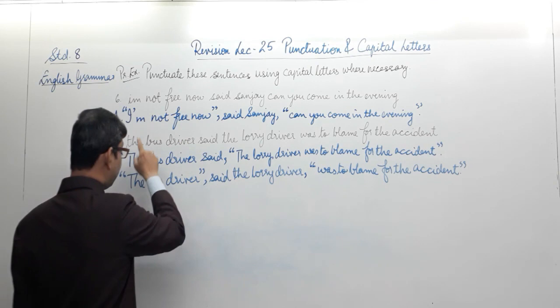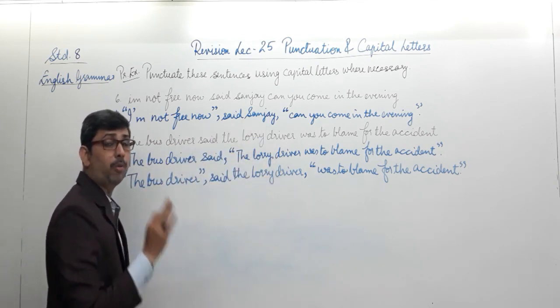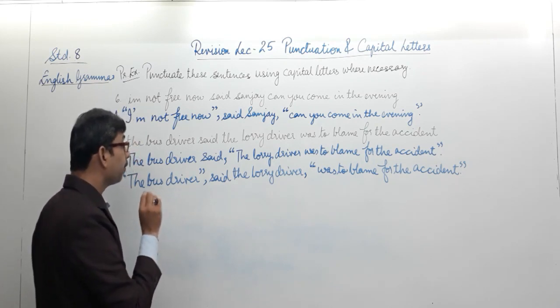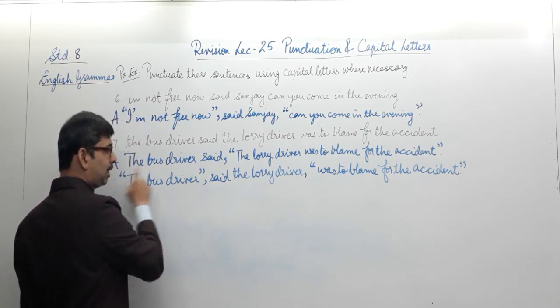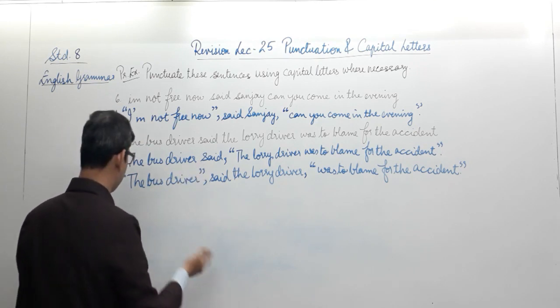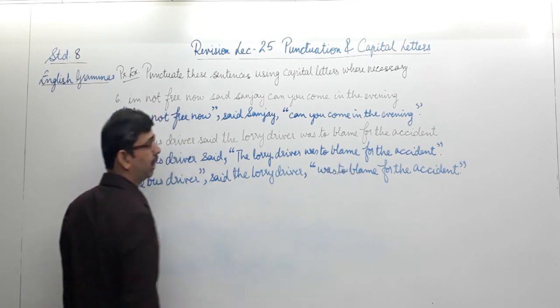But observe that the words are exactly the same. We have not changed the position of the words. We have only changed the position of the quoted speech, that is the inverted commas and the commas. Merely by doing this, the entire meaning changed. The bus driver said the lorry driver was to blame for the accident.